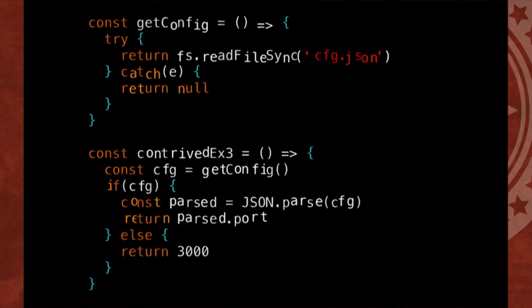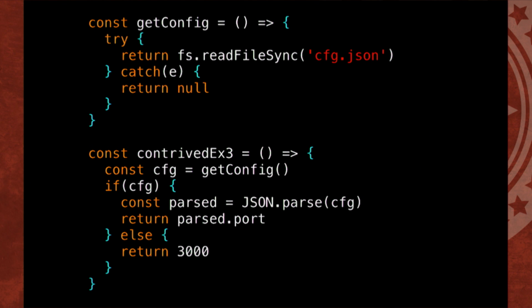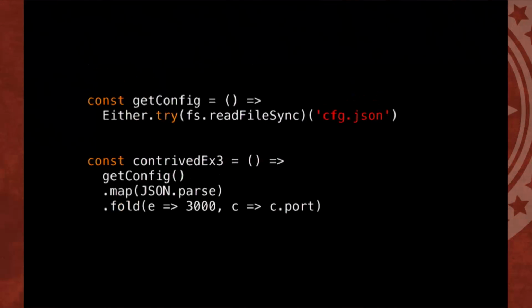So let's see this in action. If I have this function getConfig up here, and then down here in contrived example number 3, we get the config. If it's there, we'll parse it, get the port. Otherwise, we'll return 3000. And we could rewrite this with Either, just like this, really nice and concise. Everything's dot chain, no returns and braces and all that stuff. All you've got is a nice, clean pipeline of functions. And getConfig will return us a Left or a Right. That's what this tryCatch function does. It's the one and only try catch in our app. And then if it's successful, it parses it. Then it folds down Either to the Left side, which is the default 3000, or the port.